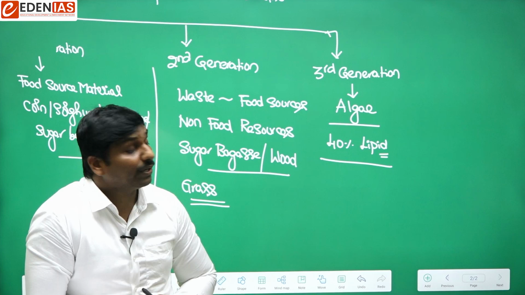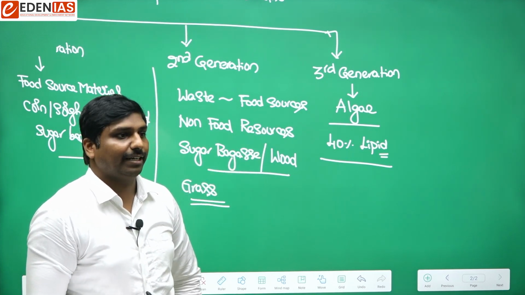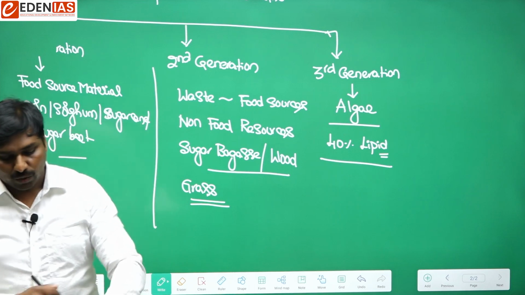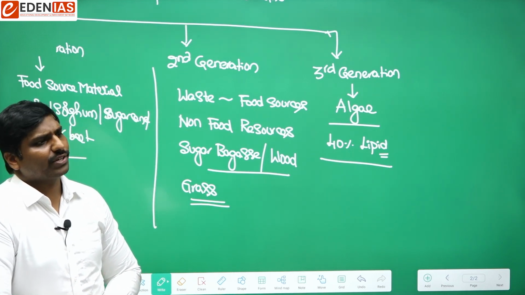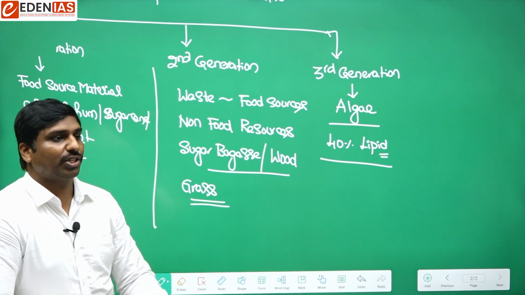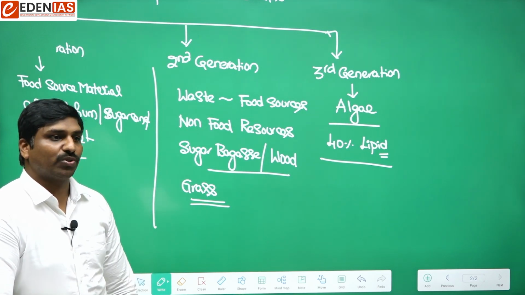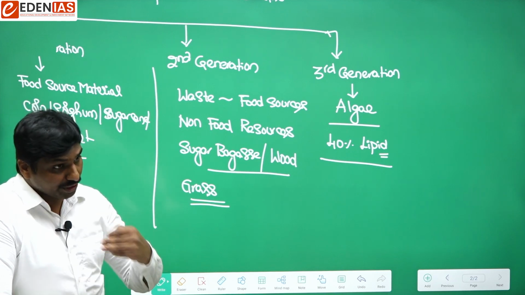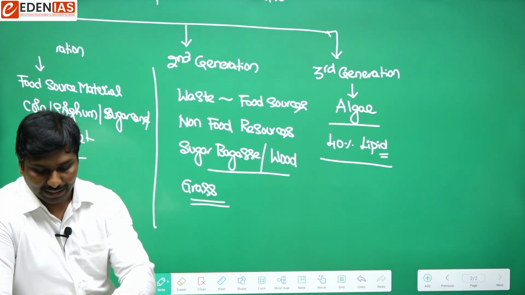It becomes more and more environmentally friendly. It is also very easy to cultivate, because production of algae doesn't take much time or much space. That is why it is easier to produce and fuel can be produced more easily.